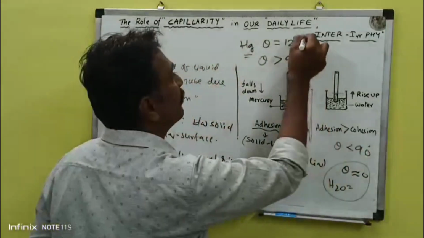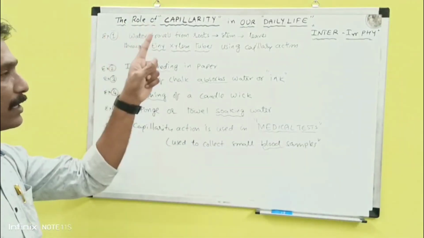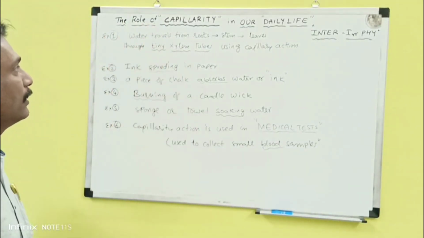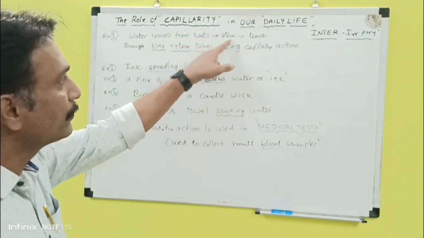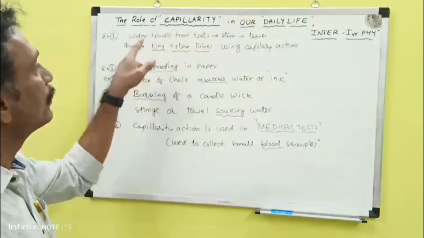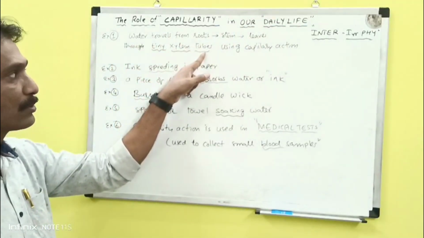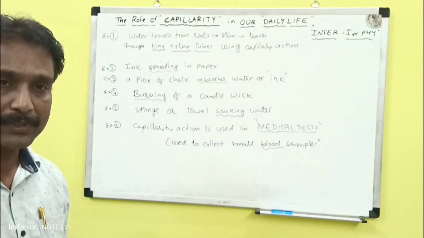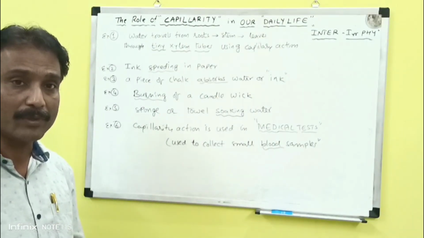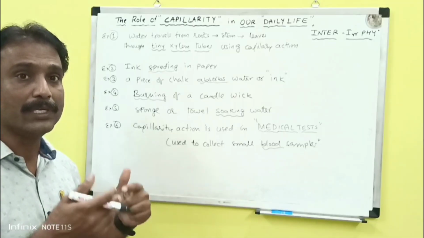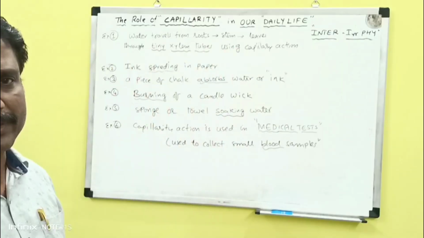Okay, remember this. Now we will see real life examples of capillarity. The first one: water travels from roots to stem to leaves through tiny xylem tubes or pores using capillary action, so the plants and leaves can absorb the water. How the water lifts from roots to stem, stem to leaves, is because of capillary action. This is the best example in real life.